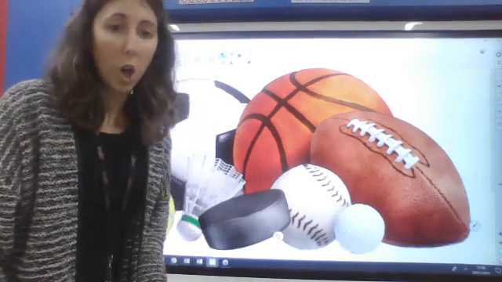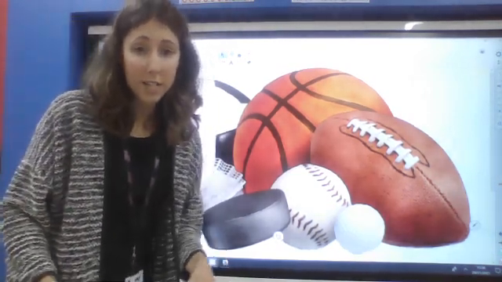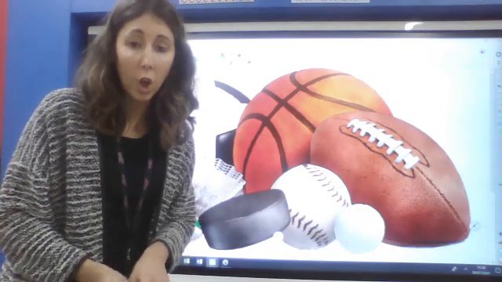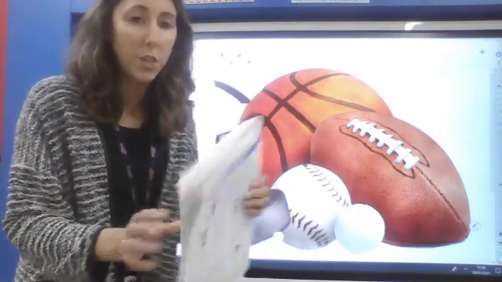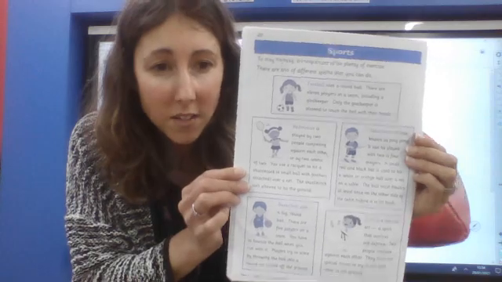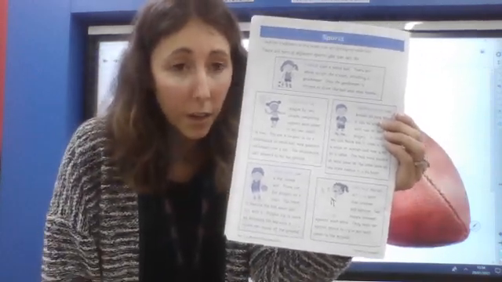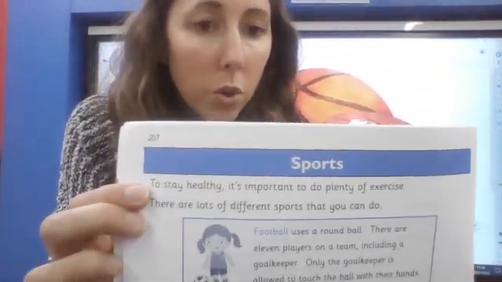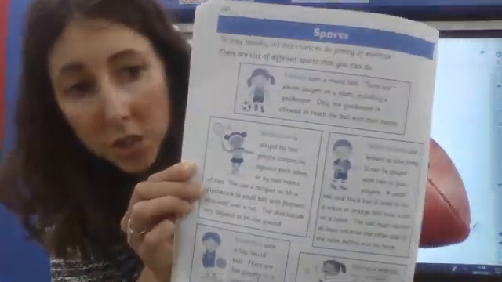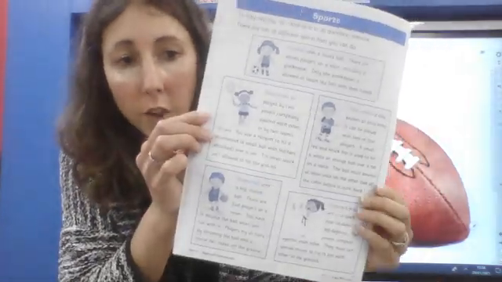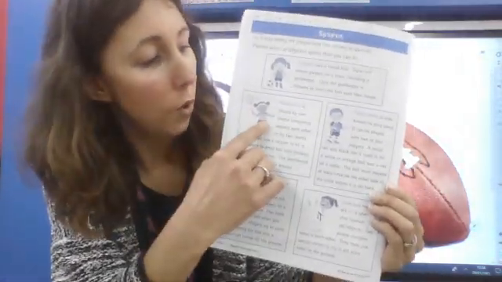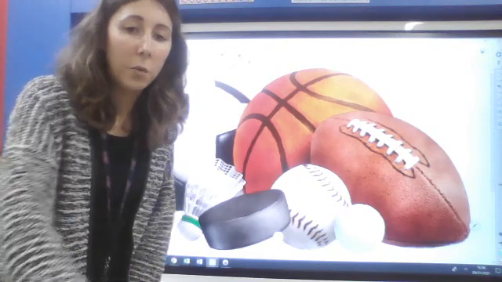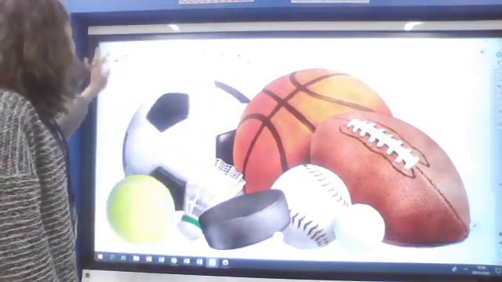Okay, we have got a lot of writing today. There's a lot of text and a lot of questions. Okay, we're on page 20 and the text is a whole page today. It's called sports. The text is split into sections, into little paragraphs, and you have one box of text for each sport today. So let's have a little look at some words that might be tricky for us, and then we can do some practice questions.